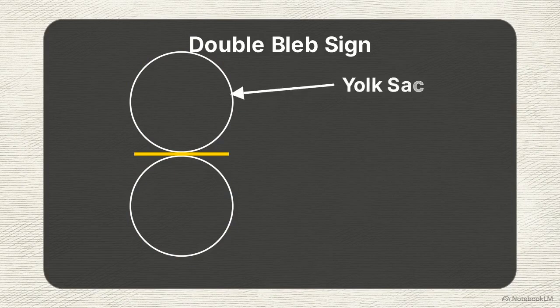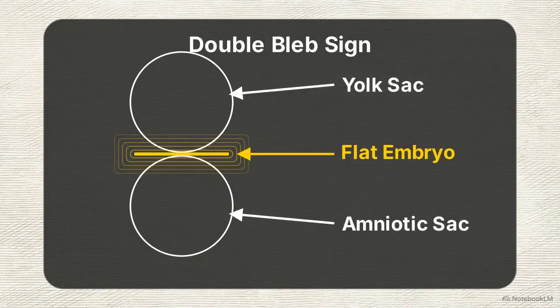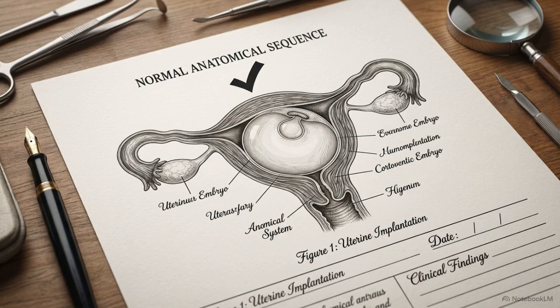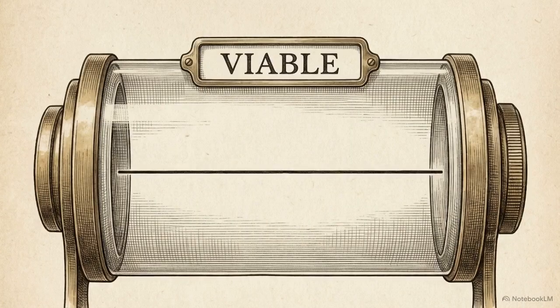You are looking at the yolk sac and the amniotic sac, with a flat embryo sandwiched exactly in the middle. Successfully documenting this anatomical sequence proves the pregnancy is tracking normally. It establishes a baseline of viability well before fetal cardiac activity can be detected on a monitor.